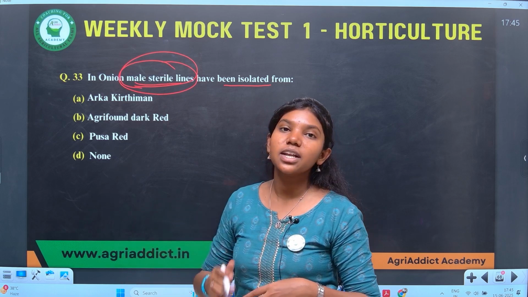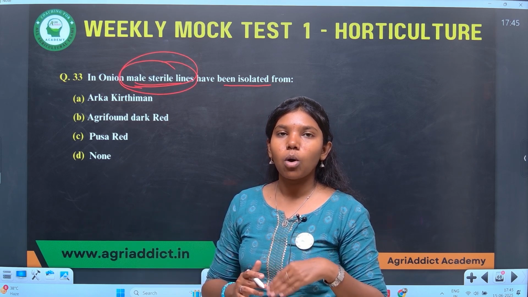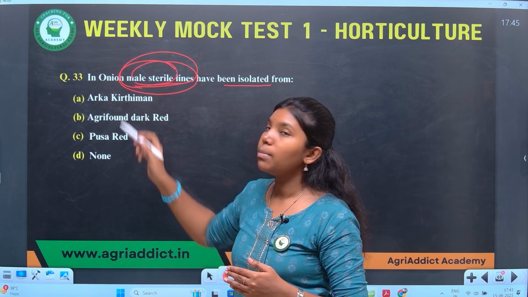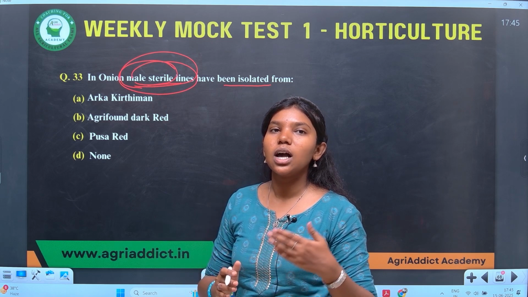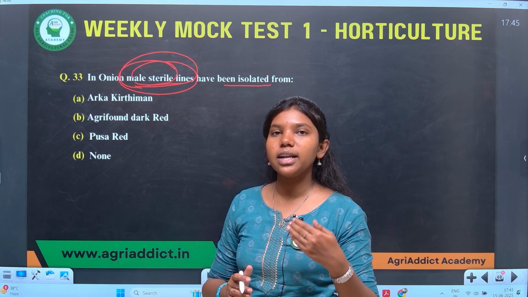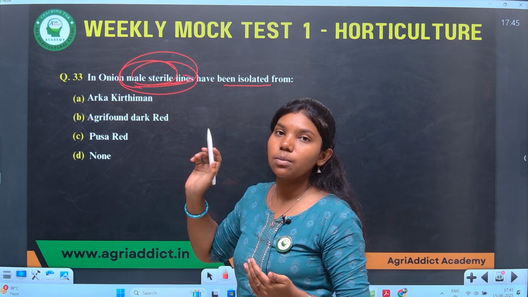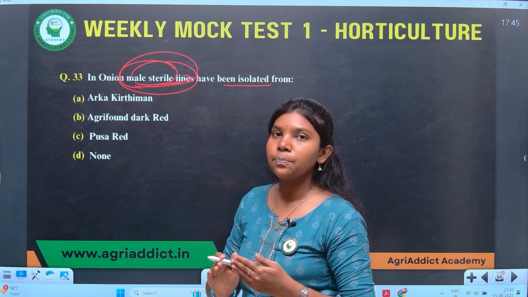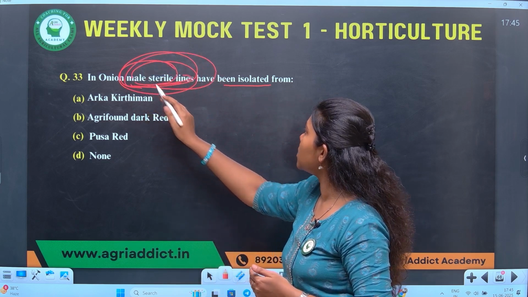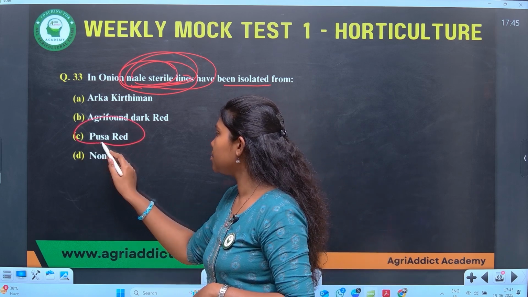What is the advantage of creating male sterile in onion? As you know, onion flower is very difficult to pollinate and produce hybrids. Therefore, the use of male sterile lines makes it easy for the breeders to produce lines of desirable character by making male sterile lines and pollinating them with the male parent of desirable characters. That's why male sterile lines have a special place in onion breeding. Such an important male sterile line was first isolated from which variety? The answer is Pusa Red.